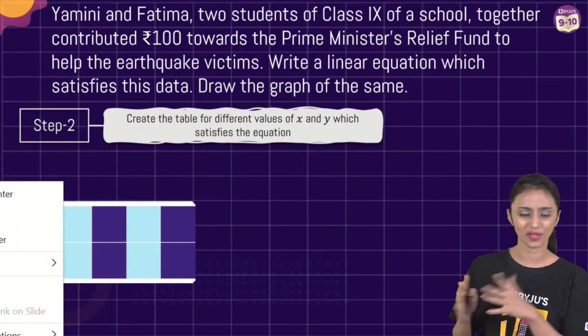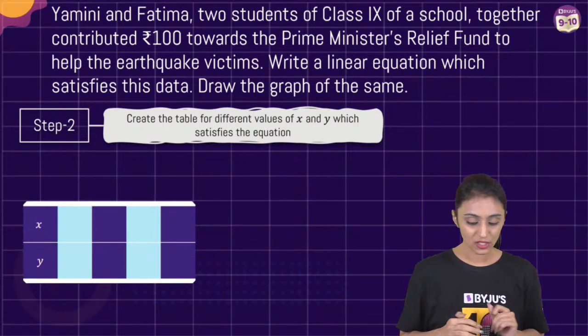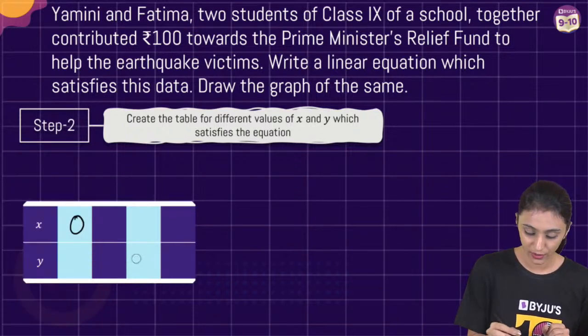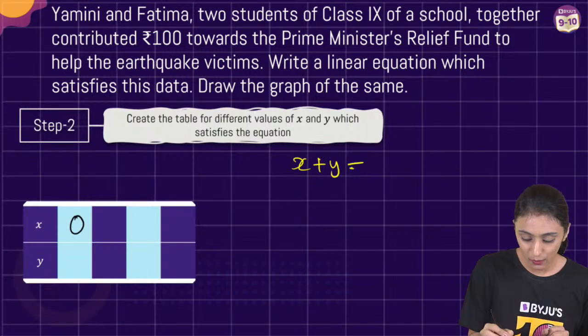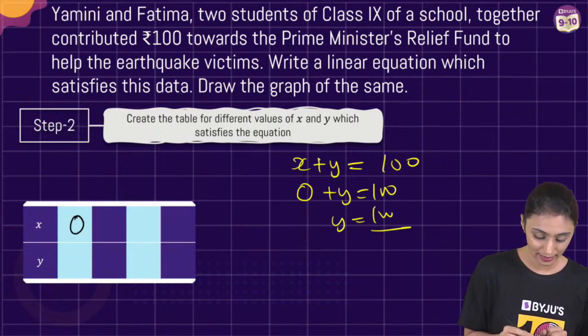Here it's showing 4, doesn't matter. 4 is not required. You can look for only 3. Alright, so let's suppose X is 0. Let me write the equation here. I have X plus Y equals 100. If X is 0, what is Y going to be? That's simple. Y is going to be 100.